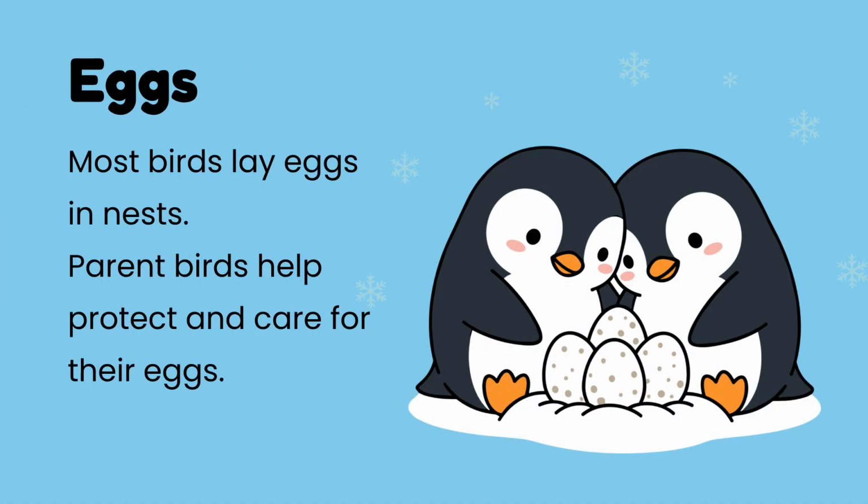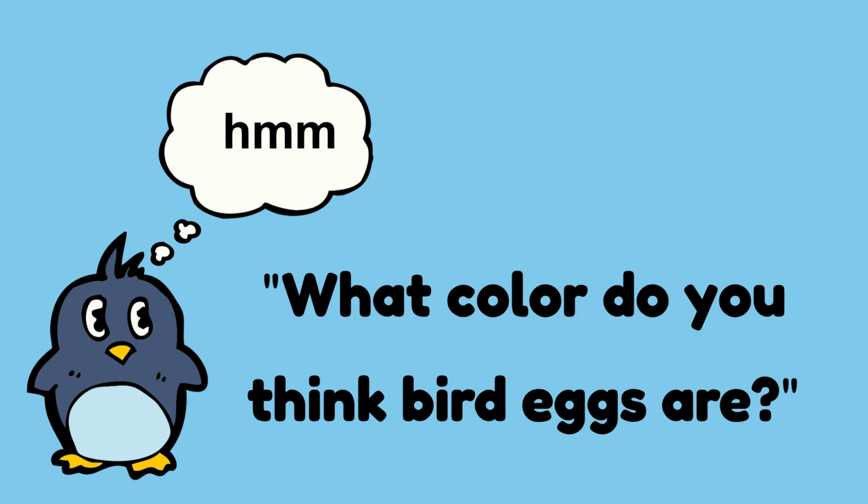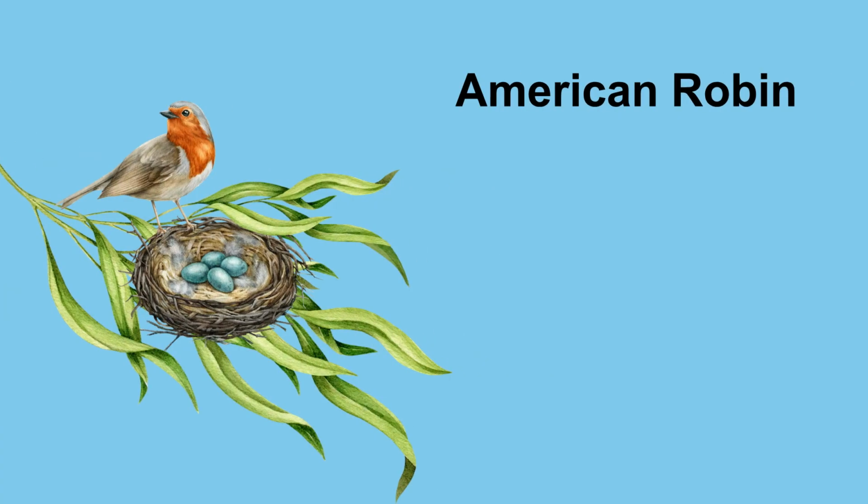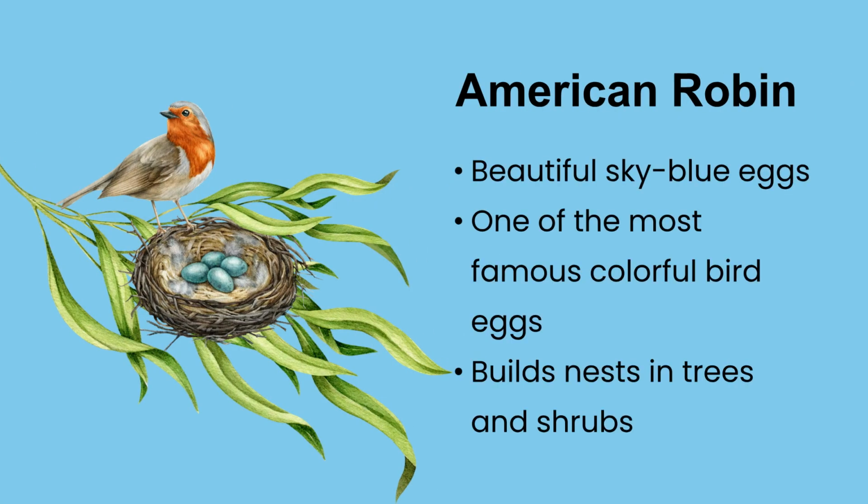Most birds lay eggs in nests. Parent birds work hard to protect and care for their eggs until they hatch. What color do you think bird eggs are? They can be white, blue, brown, or even speckled. Different birds lay different colored eggs. The American robin is famous for its beautiful sky blue eggs, often called robin's egg blue. It builds its nests in trees and shrubs.